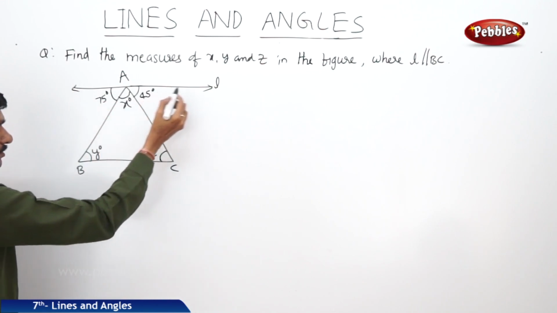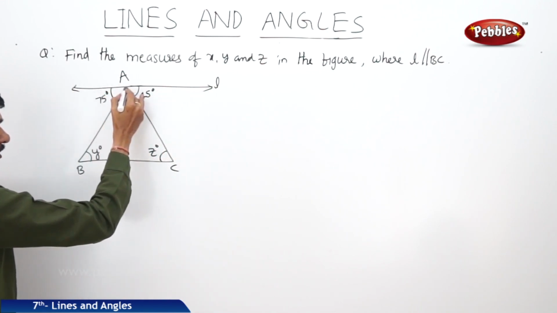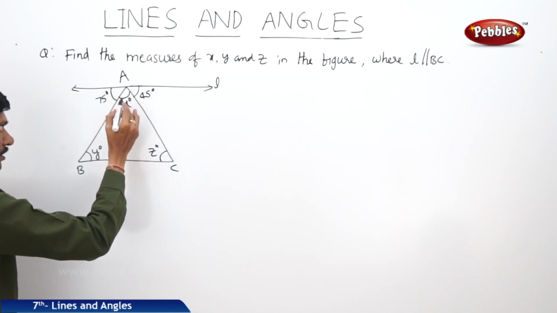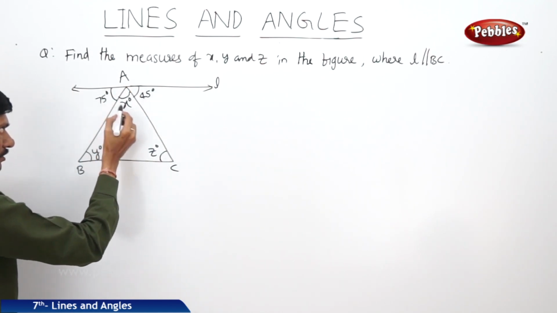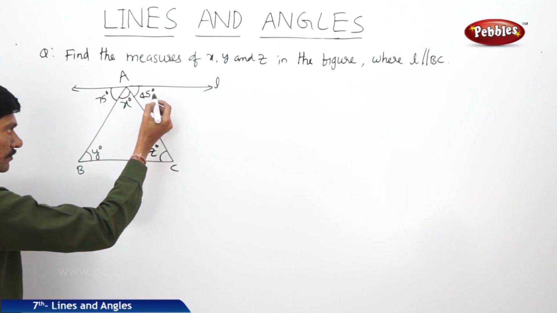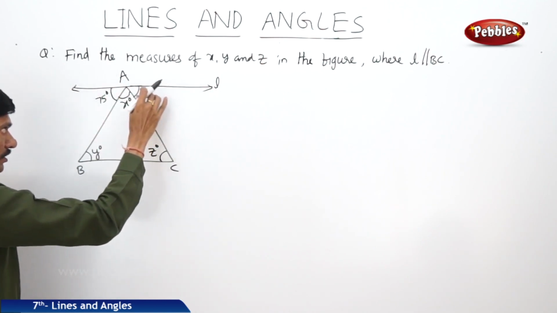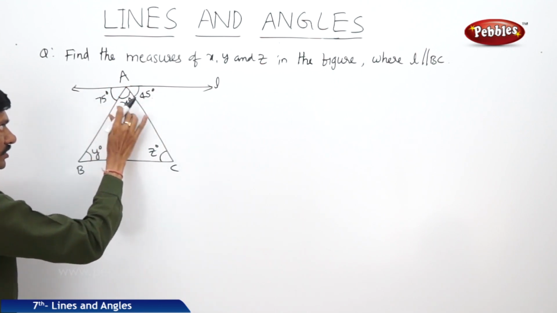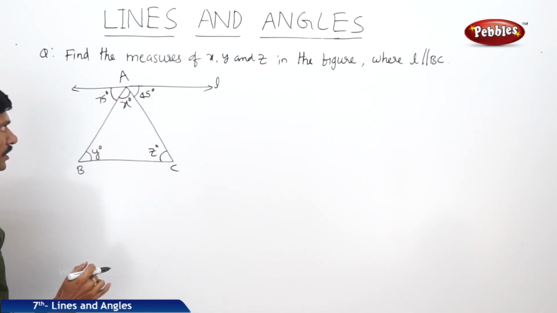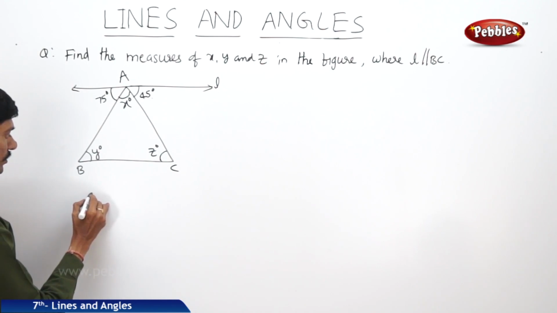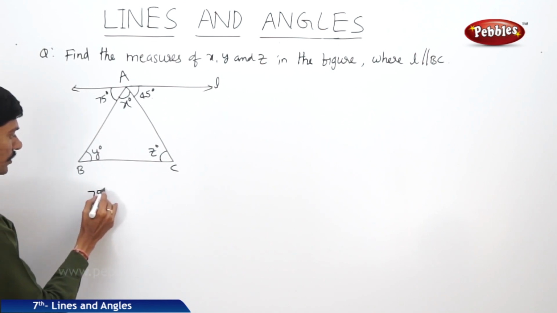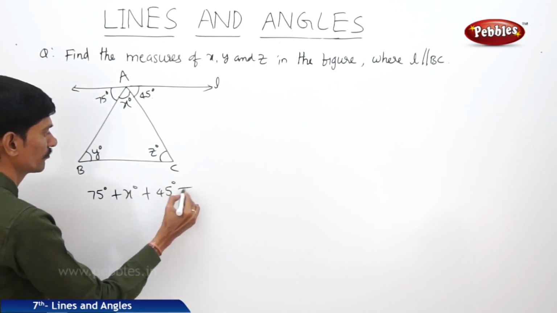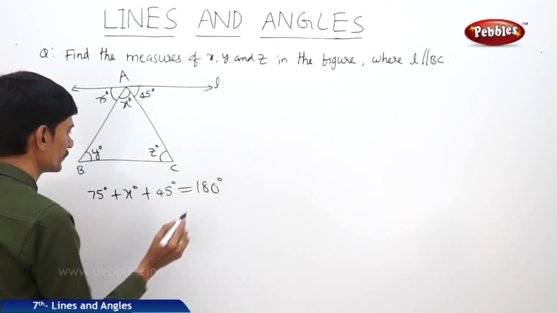Now if you observe the line L, at the point A the 3 angles formed are 75 degrees, x degrees and 45 degrees. As L is a straight line, this is a straight angle, so the sum of these three angles must be 180 degrees. So we can write 75 degrees plus x degrees plus 45 degrees equals 180 degrees.